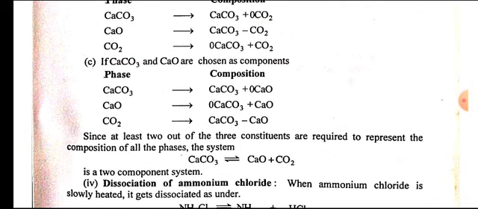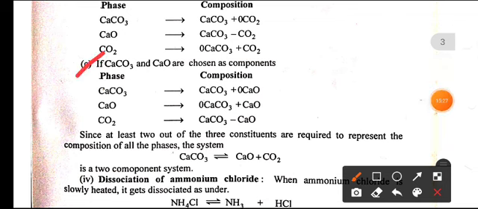Similarly, if calcium carbonate and calcium oxide are chosen as components, calcium carbonate is expressed in terms of CaCO3 plus 0 moles of CaO. CaO is expressed as 0 moles of CaCO3 plus 1 mole of CaO. Carbon dioxide is expressed as 1 mole of calcium carbonate minus 1 mole of CaO.